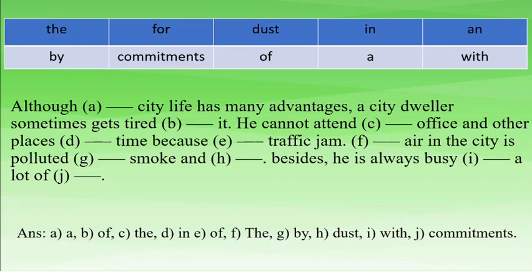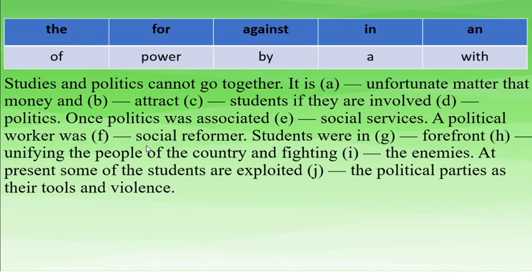So although our city life has many advantages, a city dweller sometimes gets tired of it. He cannot attend the office and other places in time because of traffic jam. The air in the city is polluted with smoke and dust. Besides, he is always busy with a lot of commitments. So these are things like how you solve the exercises. Let's start the next one.